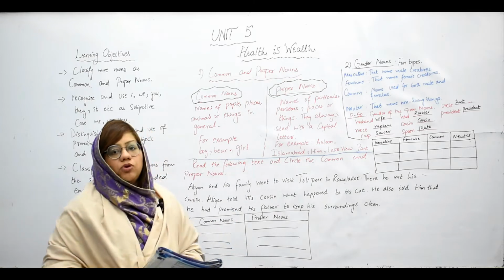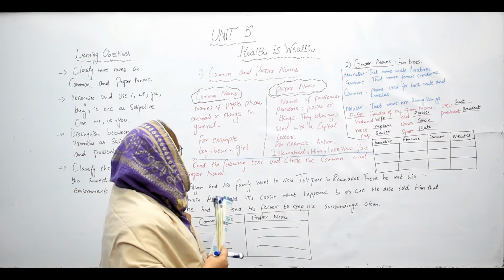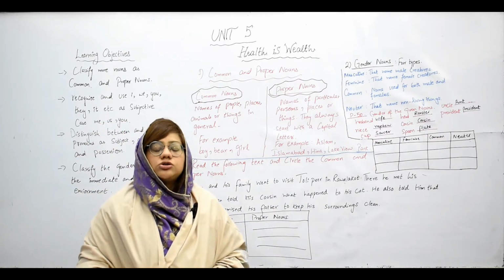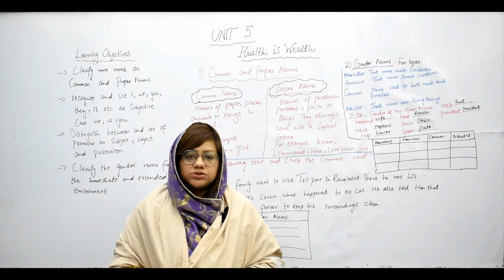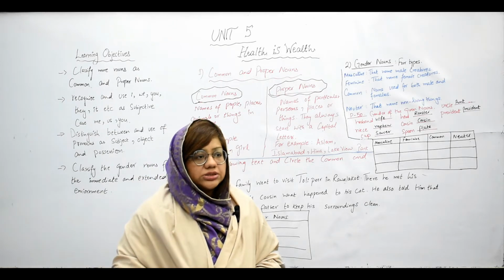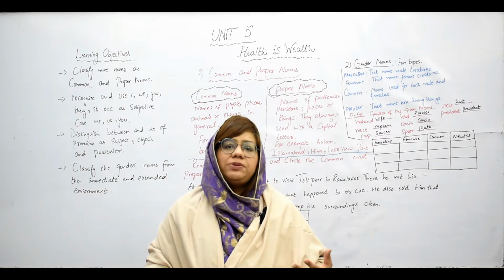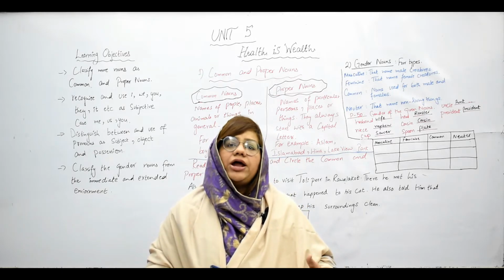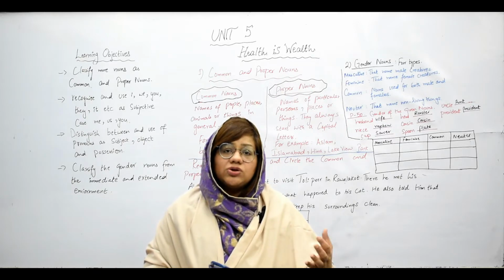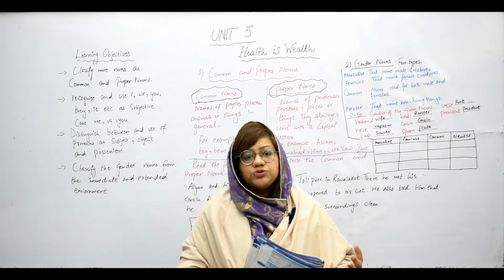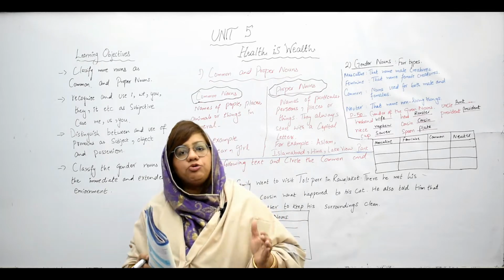As you can see on the board, there are two major types of nouns that are called common and proper nouns. Before going to discuss, we know nouns are the names of any place or any particular thing or any particular person. So how can we distinguish between a common noun and a proper noun?